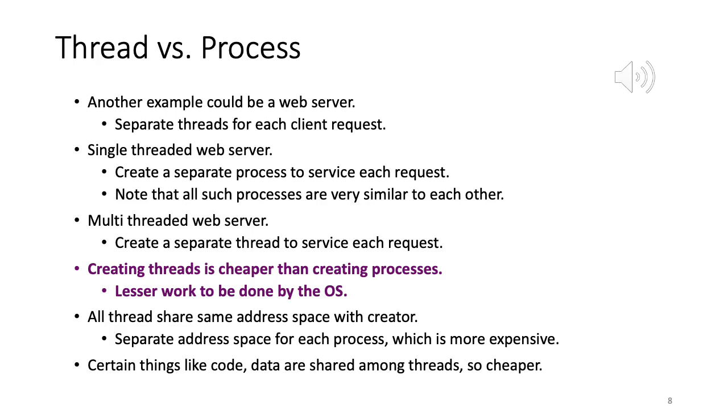So code will be shared, data will be shared, many files will be shared. Whereas for a process, it will have to create a separate code, separate data, separate files, so more work. So in other words, if all the tasks are doing something similar, better to make threads out of them. So I hope this part is clear.